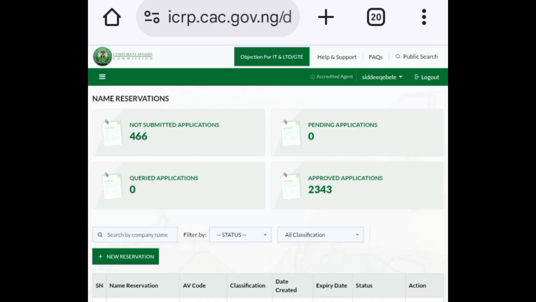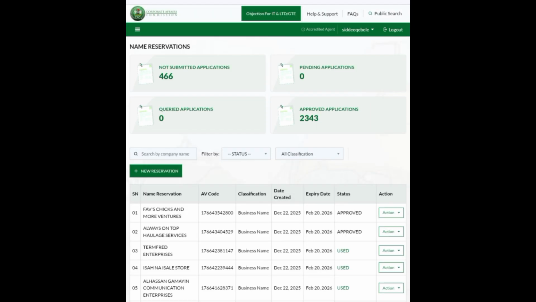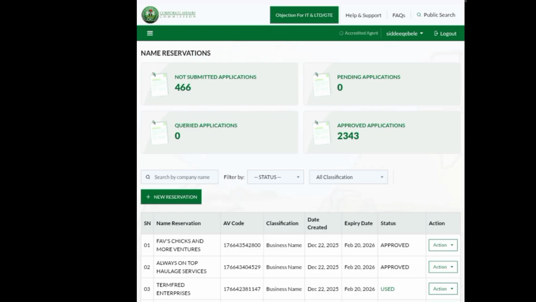What page is it? It is that page that will determine where you are going to get it. How to differentiate the page for your reservation and the page for your registration. Do you know how to differentiate the page for your name reservation and the page for your name registration?